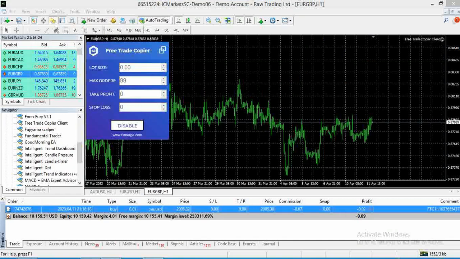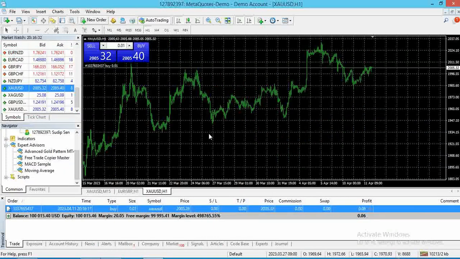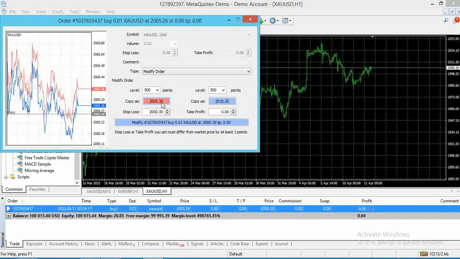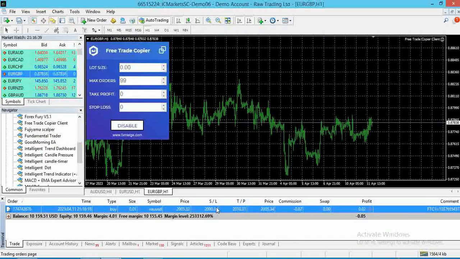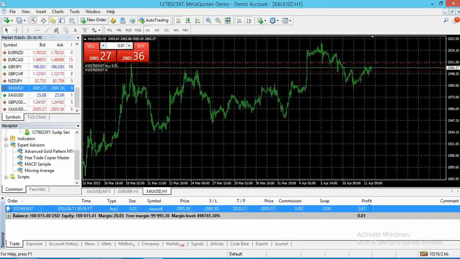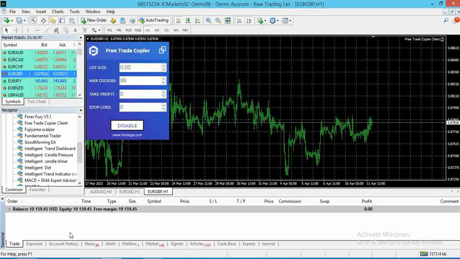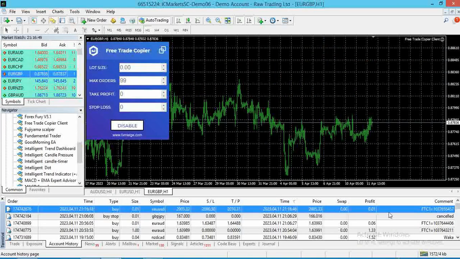From the 1350 account, it is triggered on our real account. Now if you modify these things, see here it is also modified. If you close this trade, see here it was also closed.